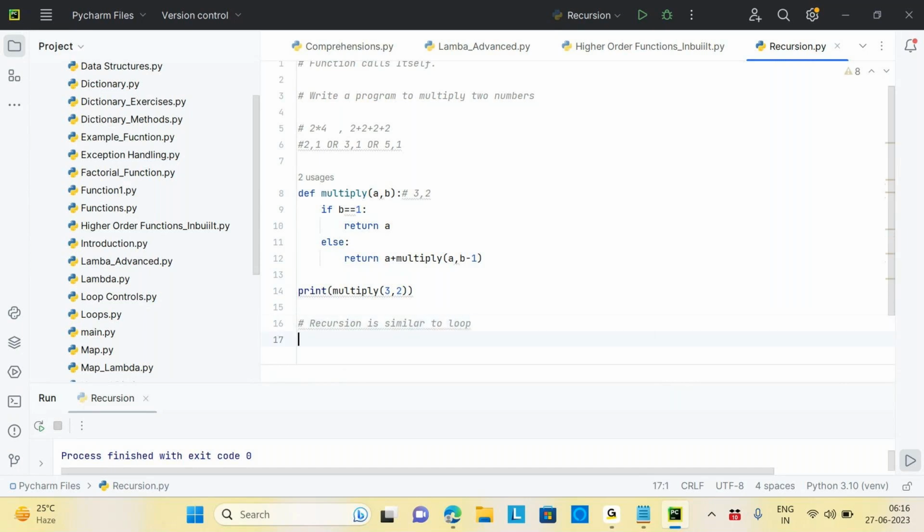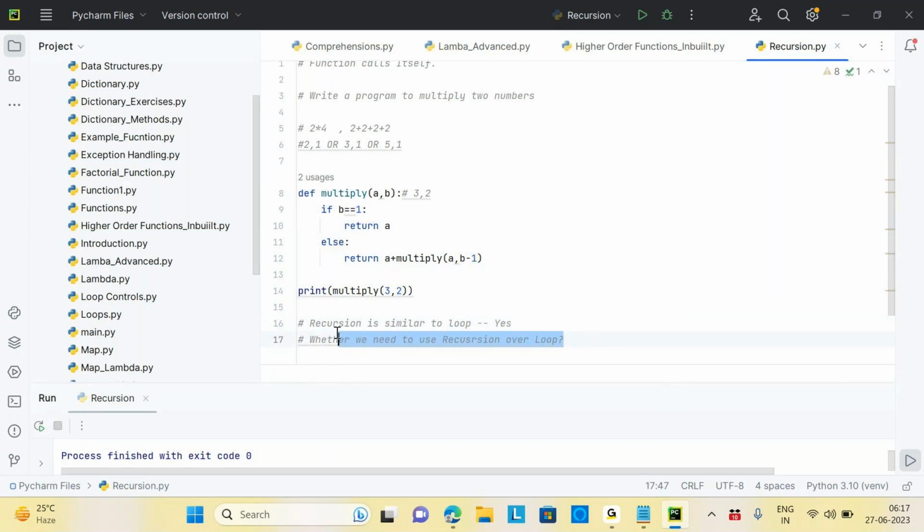And the second question is whether we need to use recursion over loop. Answer is yes.